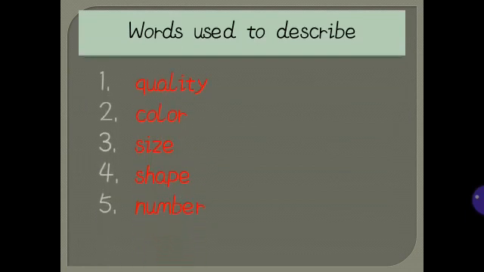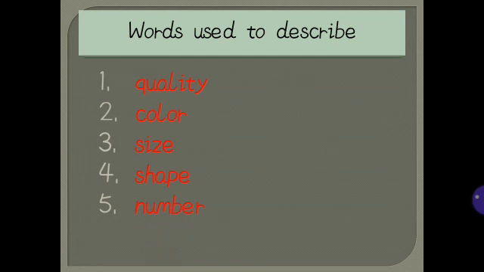Students, words for colors, numbers, size, shape are also called adjectives. For example, smart boy, green parrot, big hall, round ball, one hen and two chickens are all examples of adjectives.